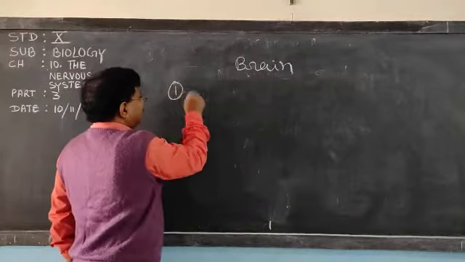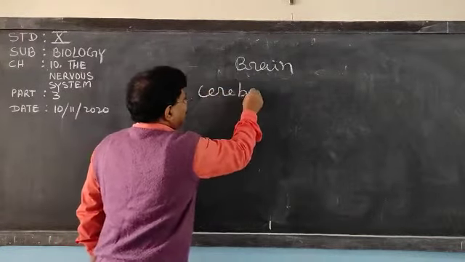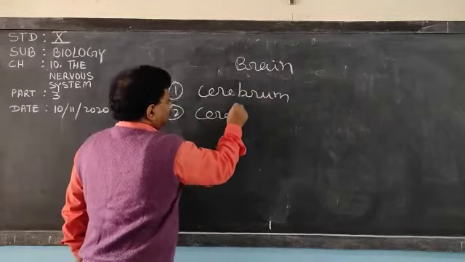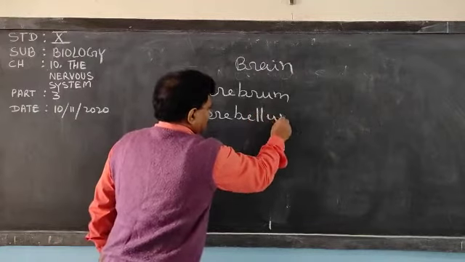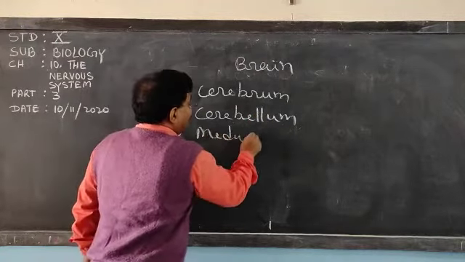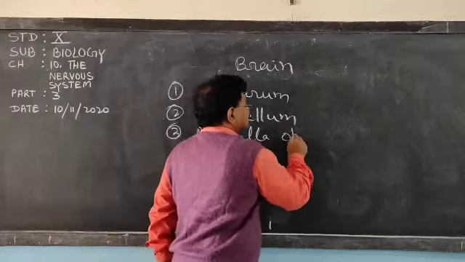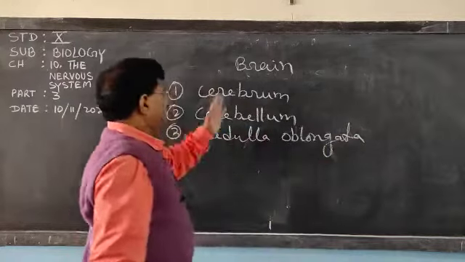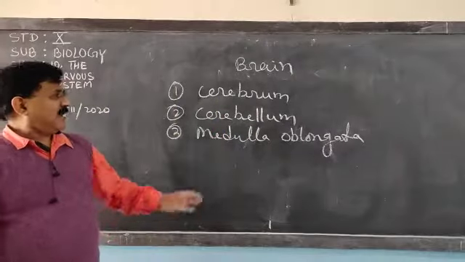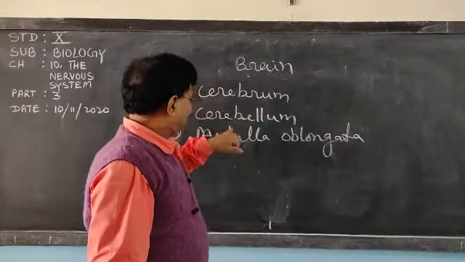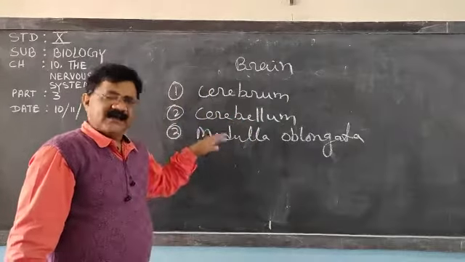Those three parts are cerebrum, cerebellum, and the third one is the medulla oblongata. Okay, so our brain has three parts: cerebrum, cerebellum and medulla oblongata.